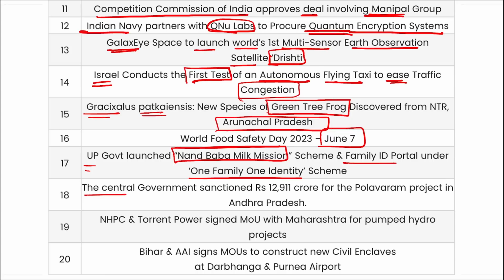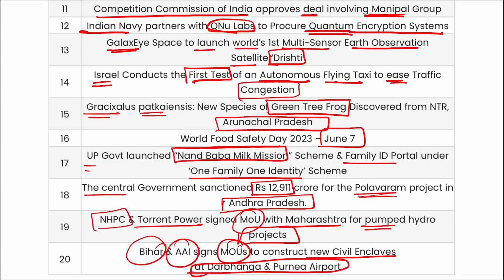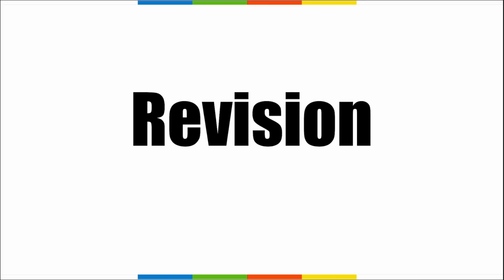Next, the central government sanctioned 12,911 crore rupees for the Polavaram project in Andhra Pradesh. NHPC and Torrent Power signed an MOU with Maharashtra for pumped hydropower projects. Then Bihar and Airport Authority of India signed an MOU to construct new civil enclaves at Darbhanga and Purnia Airport. So these were your important current affairs for the day, friends. Now let's move to the revision part.